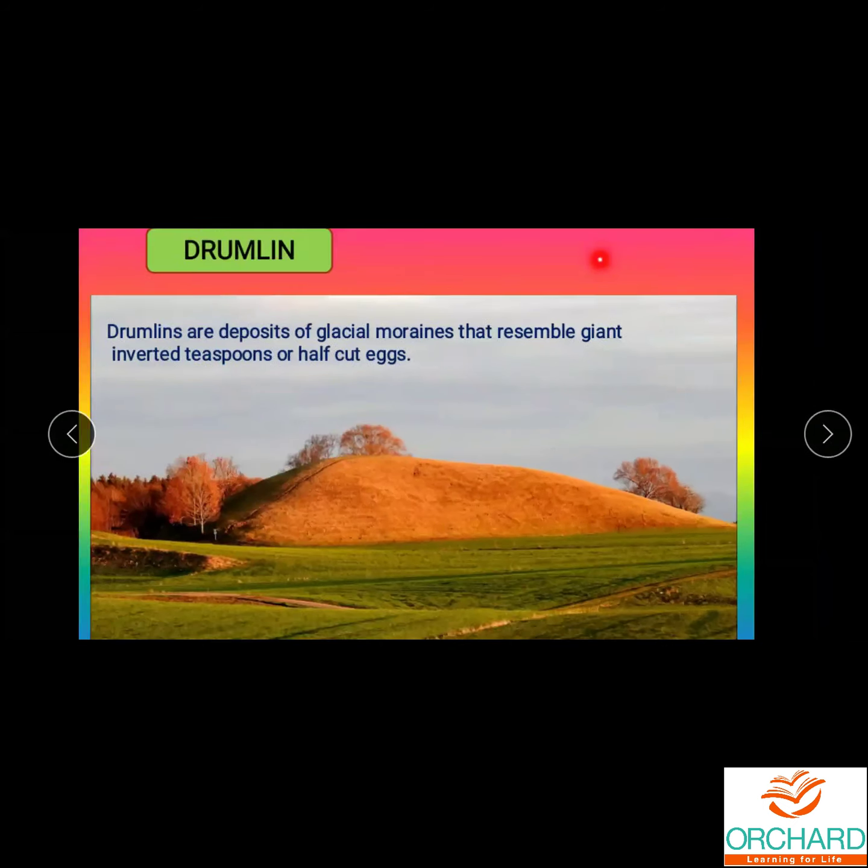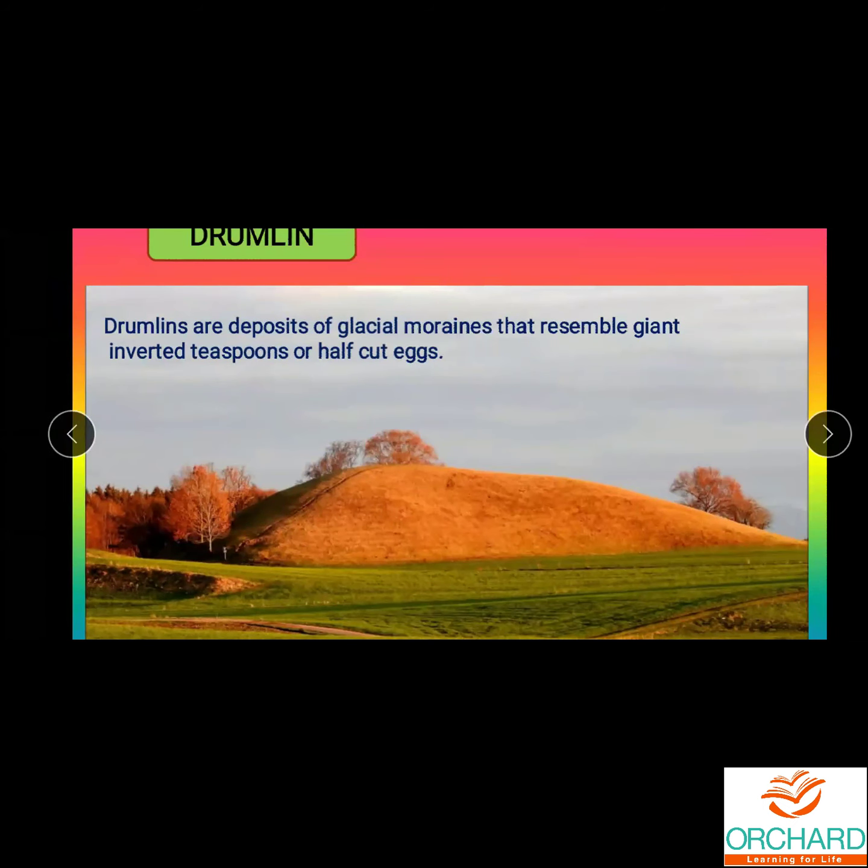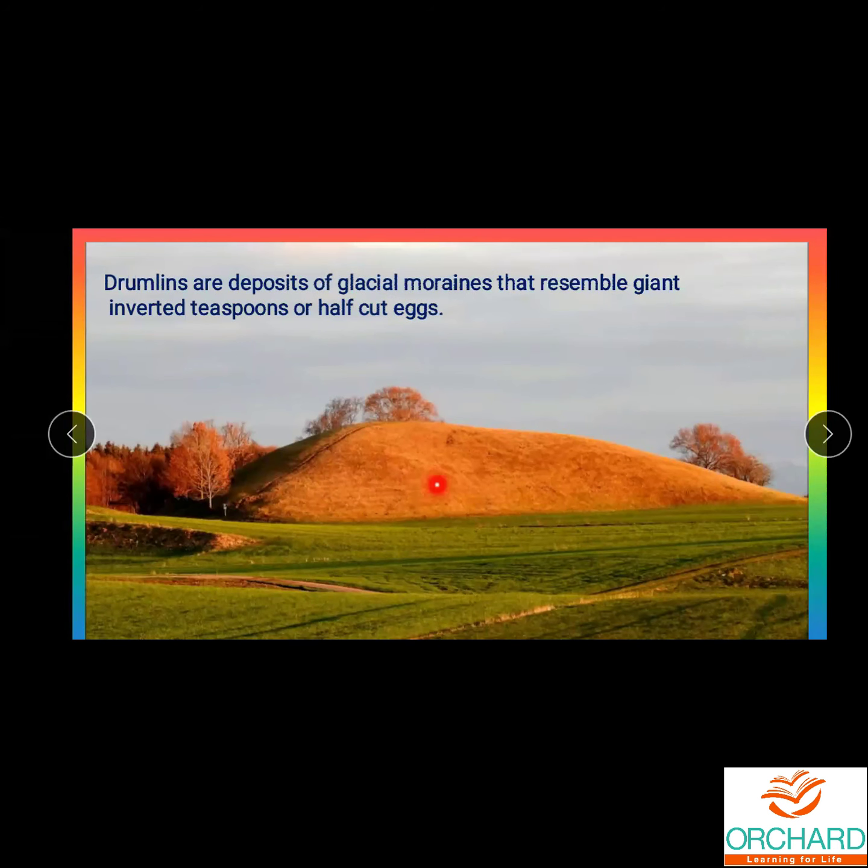Next one, drumlin. Drumlins are deposits of glacial moraines. Again, these are the deposits of glacial moraines, but they resemble giant inverted teaspoons or half-cut eggs. If you just invert a teaspoon and see how it looks, or if an egg is cut in half and turned upside down, it looks the same way. You can see the picture here.